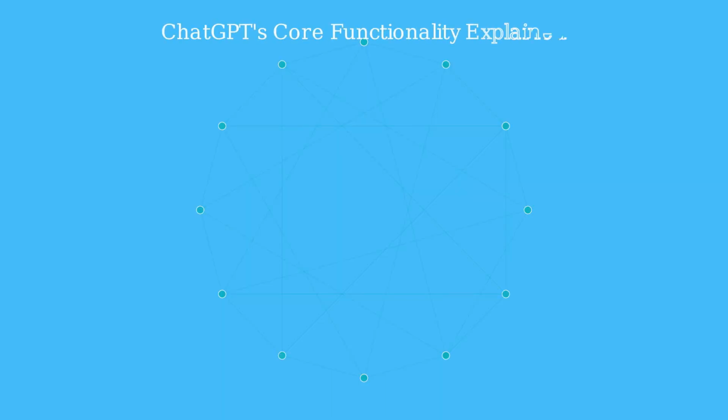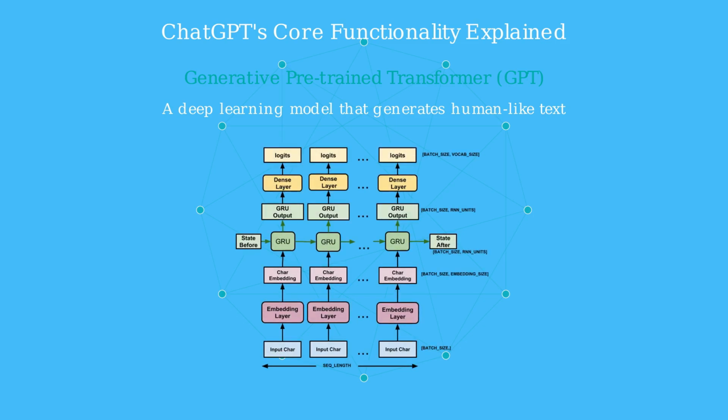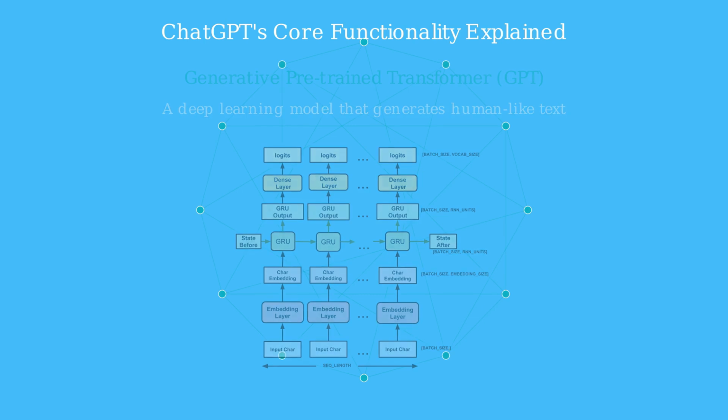ChatGPT's core functionality is built on a sophisticated neural network architecture. ChatGPT is a generative pre-trained transformer model, or GPT, that uses deep learning techniques to generate human-like text responses. At its core is a neural network architecture consisting of multiple layers that process language in sequence. This architecture enables the model to understand context and generate coherent responses.